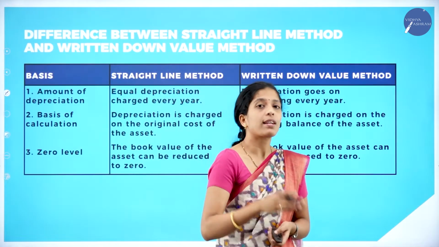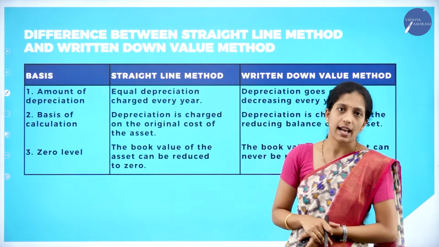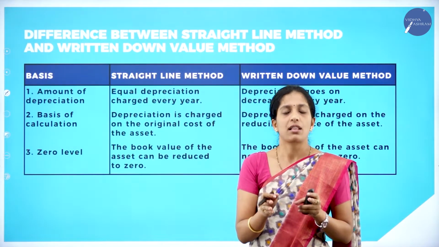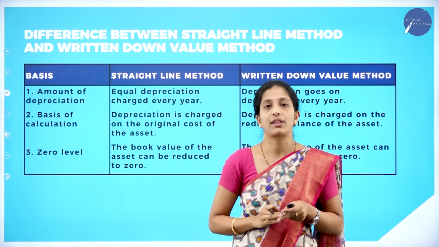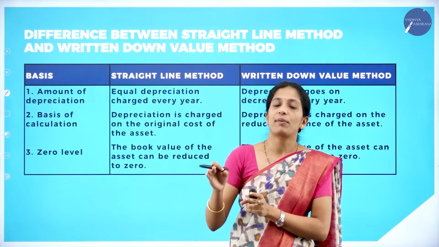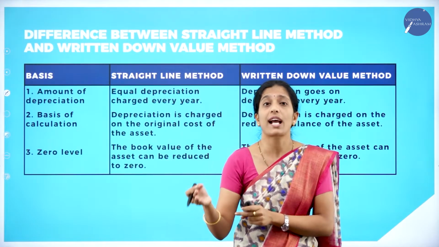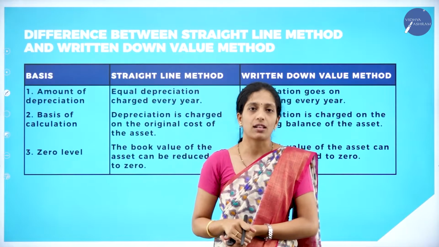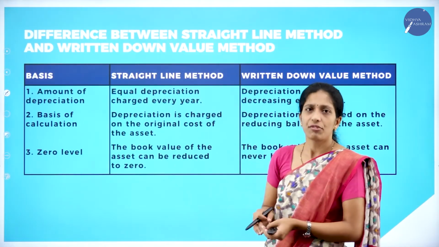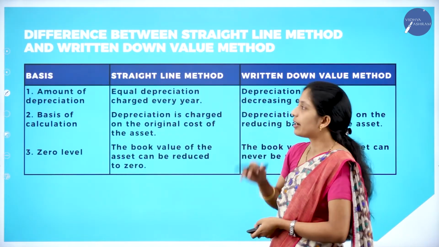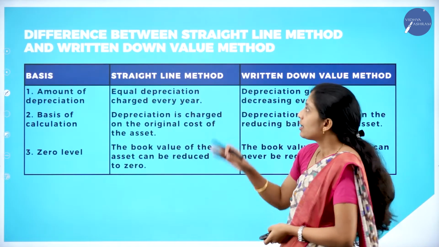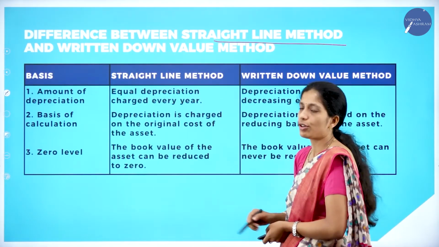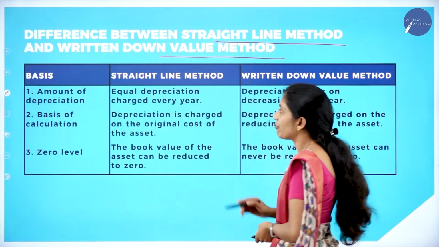Let us see what is the difference between straight line method and written down value method. Hope you know the meaning of straight line method. Hope you know the formula of straight line method. And in the same way, you know the formula of written down value method or how to calculate written down value method. At the same time, meaning of written down value method also. Now let us see the few difference between straight line method and written down value method. So let us see what is the main difference here.